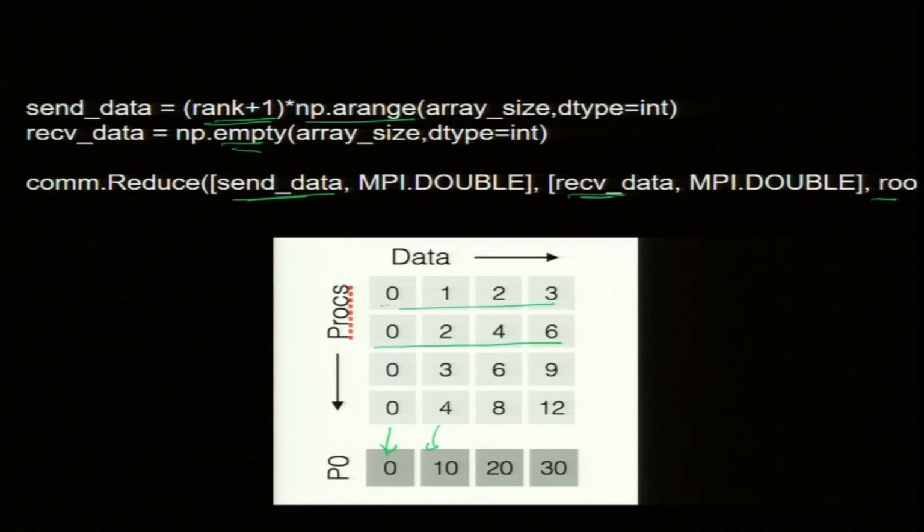The next one is the second entry in the arrays: 1, 2, 3, 4, which is 10, 20, 30. So, we can also add arrays, you can do this MPI sum on arrays. It is a collective operation, and other operations will be pretty similar, so I am not showing you here. So, this is the reduction operation.